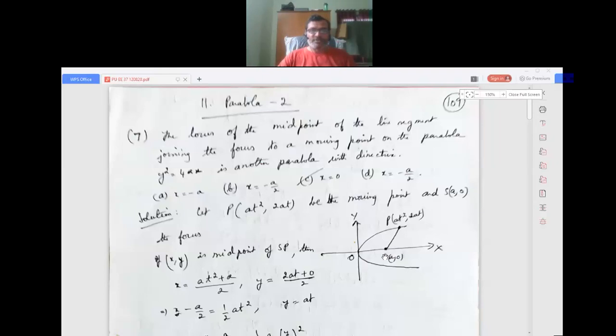Today I'm discussing the 11th topic. Every class I'm telling: the first topic was set theory and relations, the second topic was I think binomial theorem, third topic permutations and combinations, then straight lines, family of lines, trigonometry, all such topics. So this is the 11th topic, the 10th topic was circles. Now the 11th topic is parabola. In that this is the second session. I hope you are following it.